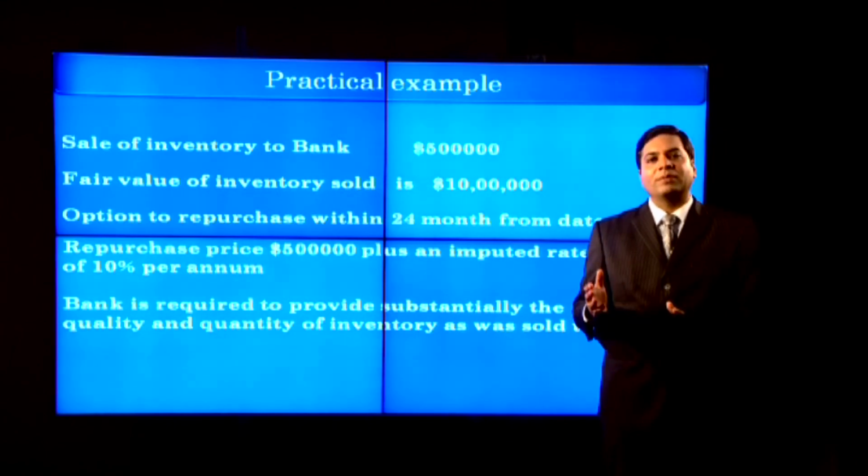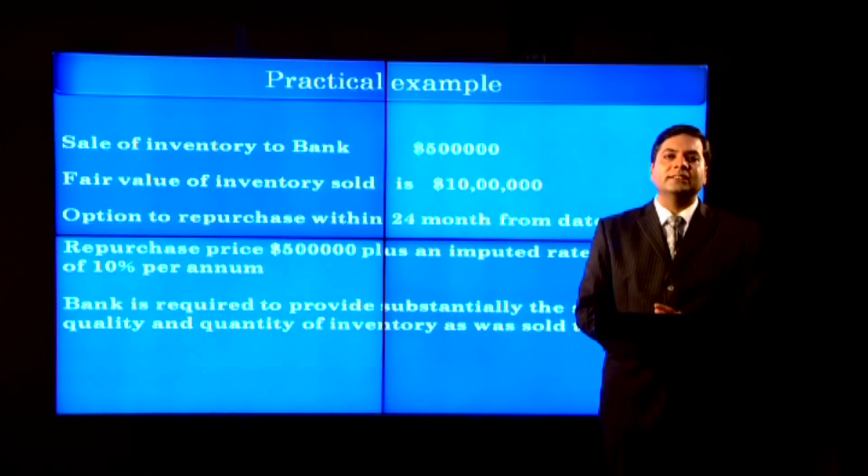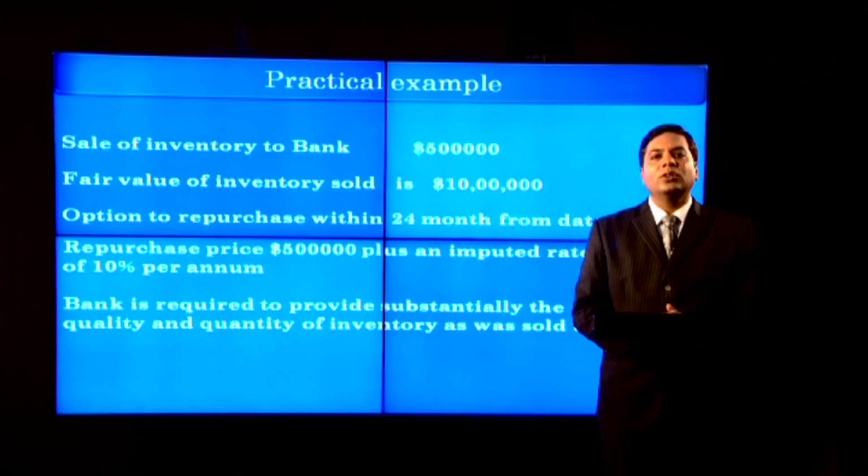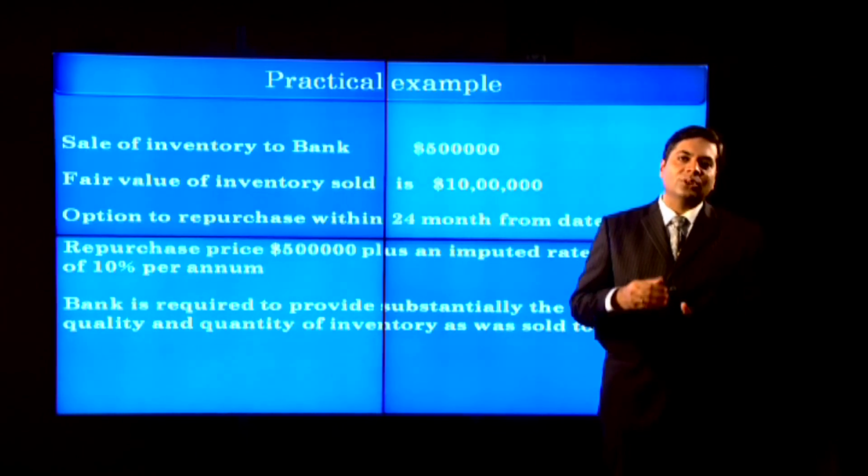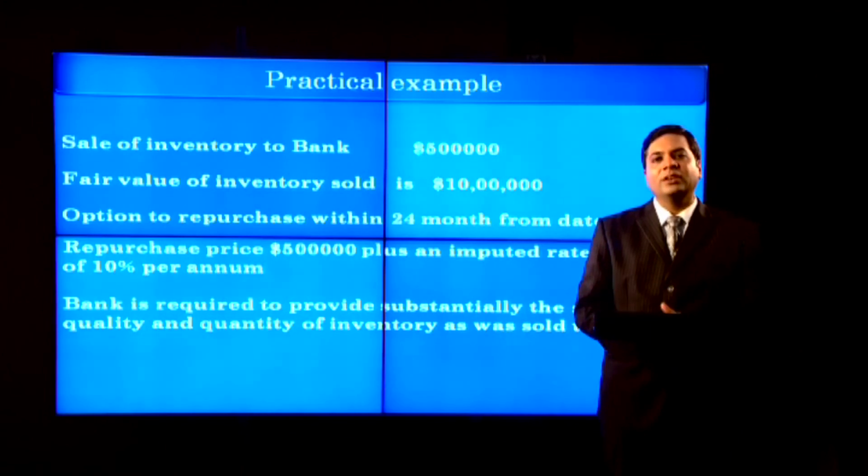And at the end of year 1, entity A will recognize interest cost at the rate of 10%. Interest expense debit $50,000 and liabilities are credited with $50,000. At the end of year 2, entity will recognize the interest cost again following the same entry, and the total borrowings will be repaid at the end of the year 2 in form of returns.